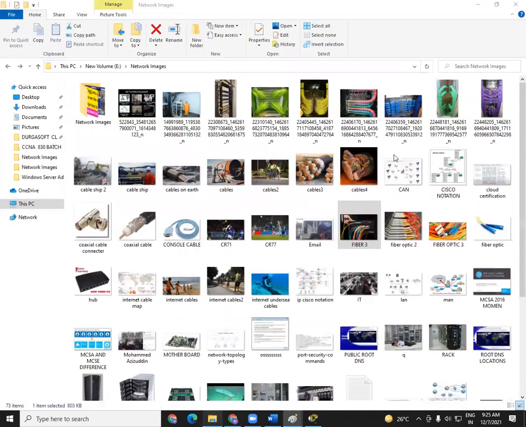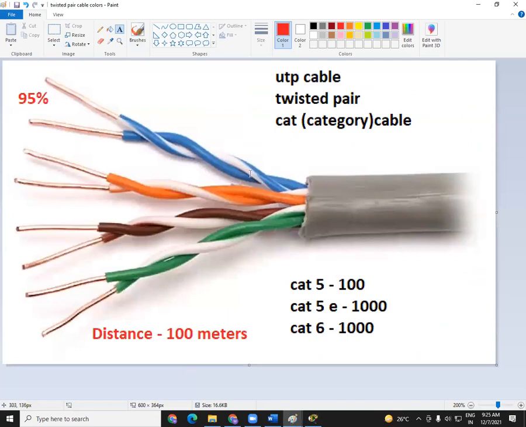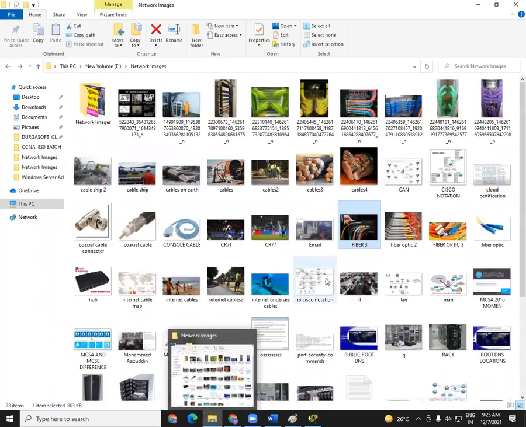Okay. And coming to this UTP cable, you're simply not connecting the UTP cable like this. This is just an open cable. It is a raw cable. So how to connect this UTP cable? Let me just show you one cable actually.